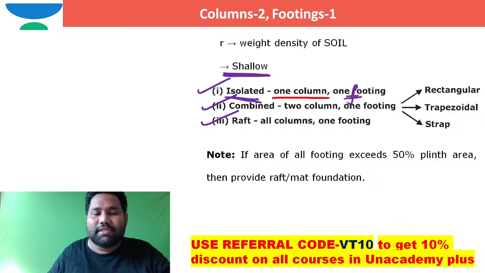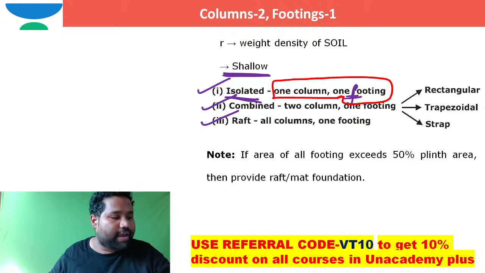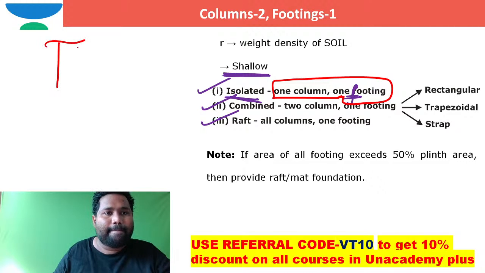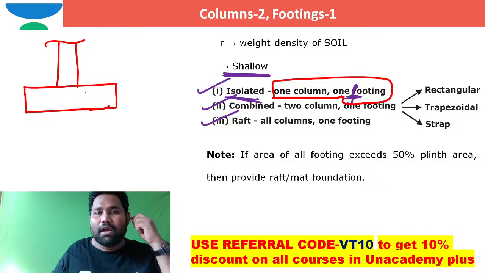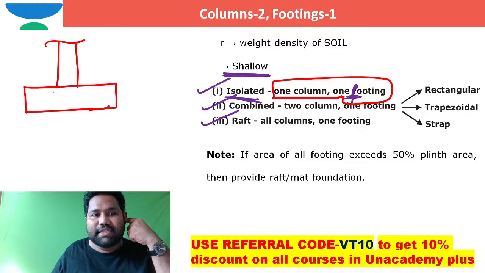An example I can say, like, this is a column, and this column is resting on a single footing.